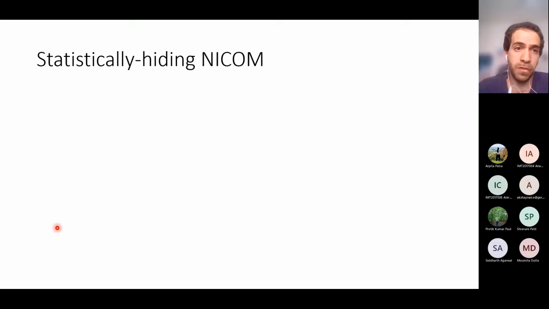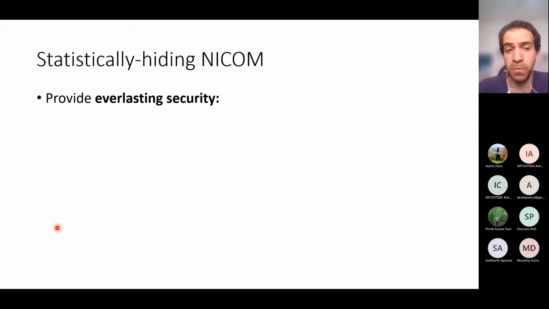So the second kind of commitments is statistically hiding non-interactive commitments. And if we are using this kind of commitments, then we even provide a stronger notion of security that is called everlasting security. And the everlasting security can be seen as a security notion between computational security and information theoretic security.